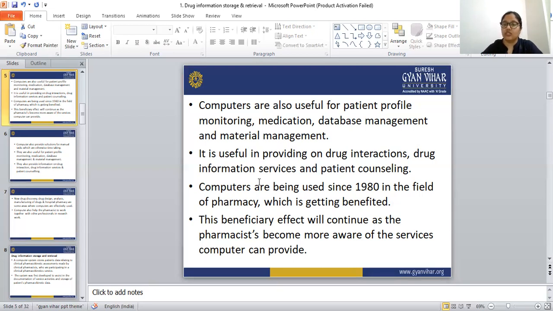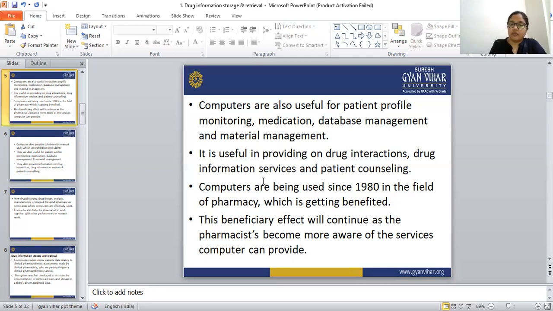Okay, so all the information we can find out from the computer. And we can do the patient counseling also through the computer. In the COVID pandemic situation, everybody understood how patient counseling can be taken from the computer. There are lots of apps available through which the doctor can counsel a patient without going to the hospital. And also the computer is more useful nowadays because of the pandemic conditions.